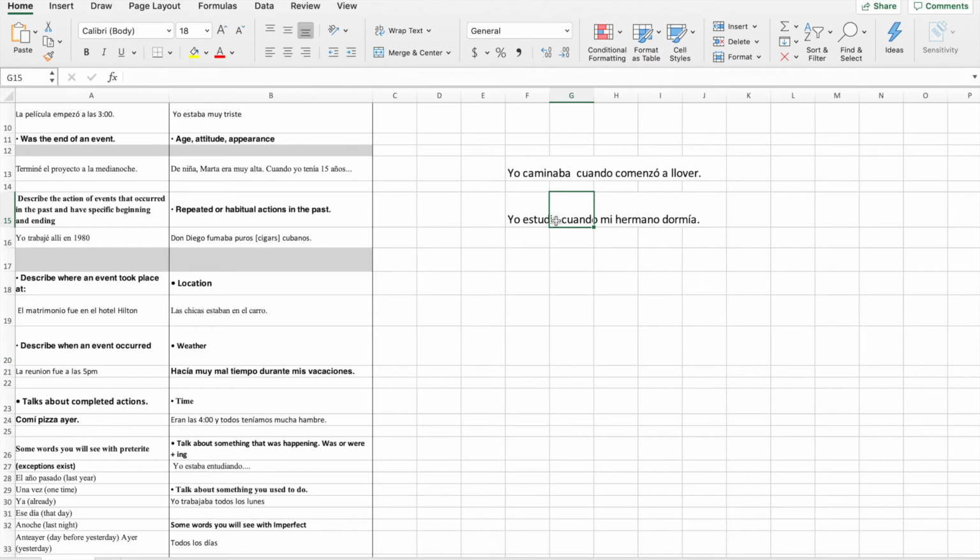So both of them have to be imperfecto, in this case, because we're missing more information here, more information there, so that's why we have imperfecto. But it's not disrupting any action. Also, you can flip this. You don't have to always say the first one is always imperfecto and the second one pretérito. No, because you can also flip it. Comenzó a llover cuando yo caminaba. Okay? Sorry about the accent, but it takes time.